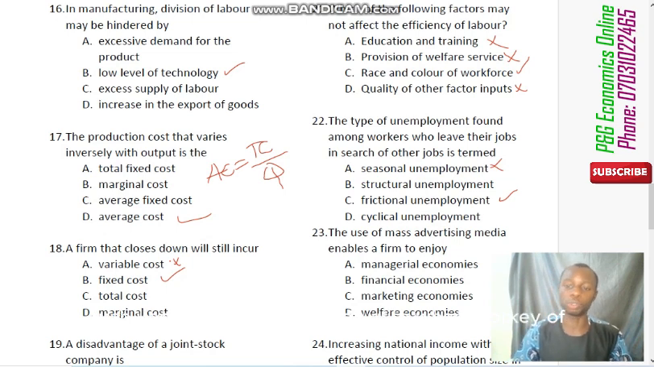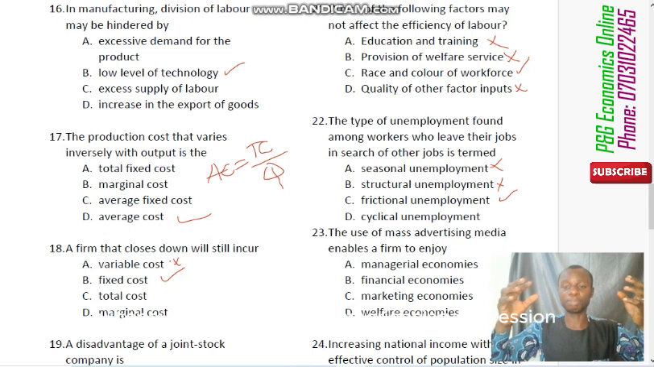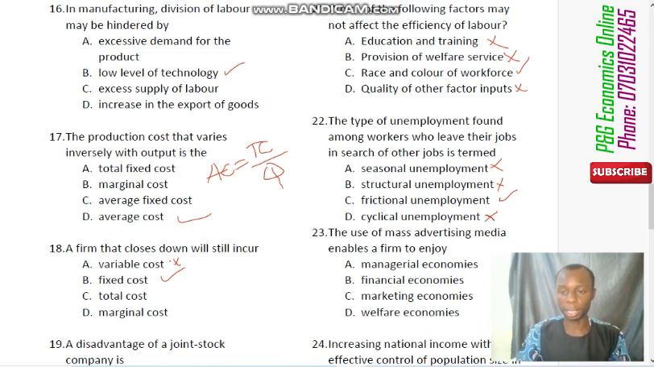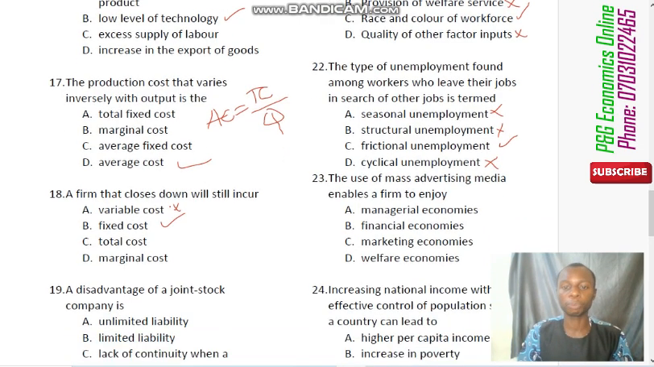Structural unemployment has to do with when the skill of an employee is already obsolete. It has been taken over by a machine. So that is structural unemployment. And cyclical unemployment has to do with whenever an economy is experiencing depression, in which companies are shutting down, and because they are shutting down, they have to lay off their workers. So that can also not be the answer. So the correct answer there is frictional unemployment.